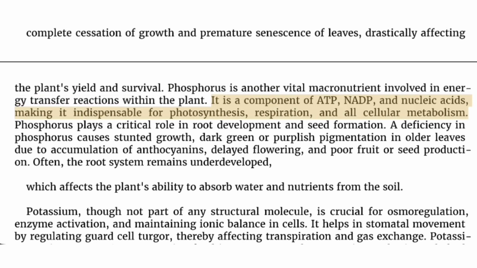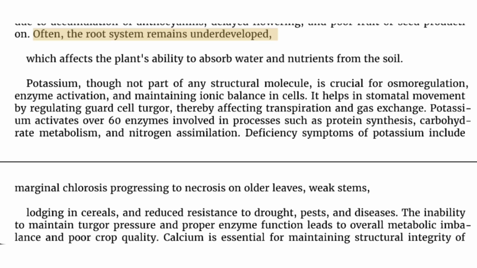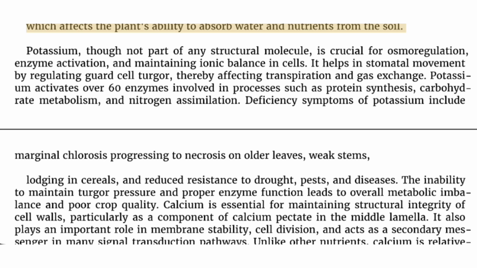It is a component of ATP, NADP, and nucleic acids, making it indispensable for photosynthesis, respiration, and all cellular metabolism. Phosphorus plays a critical role in root development and seed formation. A deficiency in phosphorus causes stunted growth, dark green or purplish pigmentation in older leaves due to accumulation of anthocyanins, delayed flowering, and poor fruit or seed production. Often, the root system remains underdeveloped, which affects the plant's ability to absorb water and nutrients from the soil.